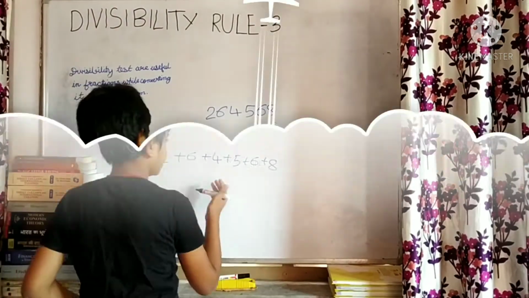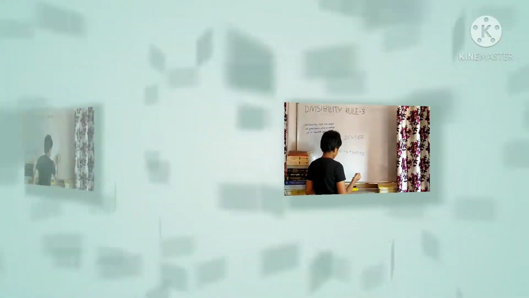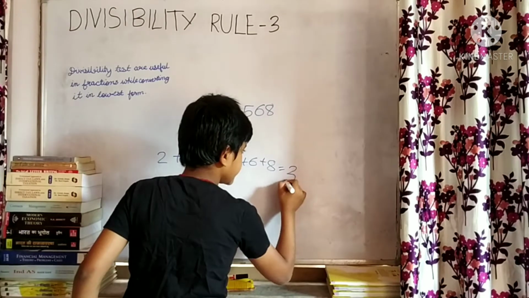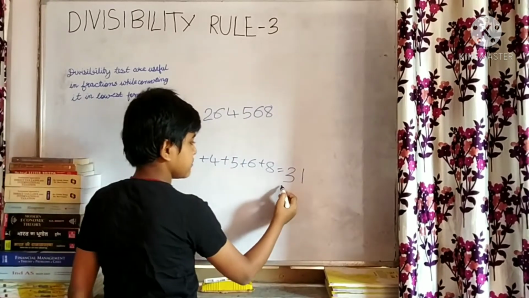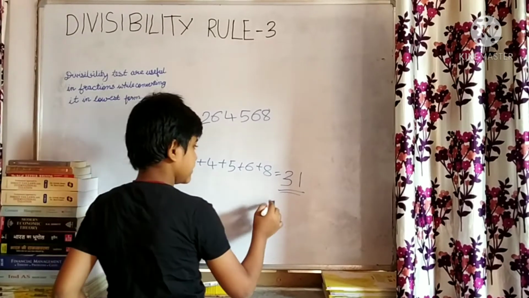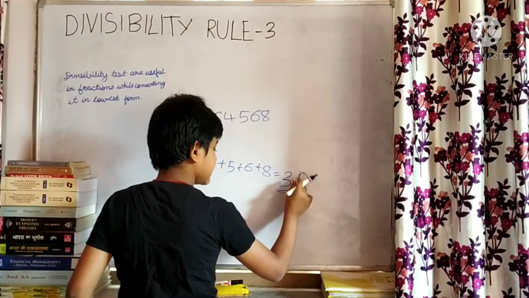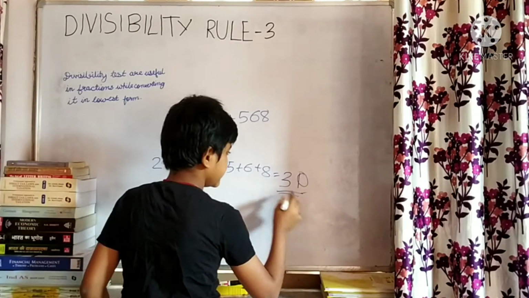Now I add these and it gives me 31. This number is not divisible by 3 because if it were a multiple of 3 then it would be divisible.